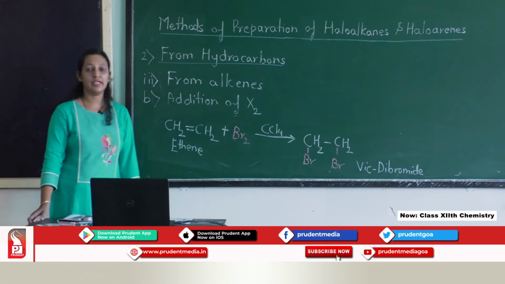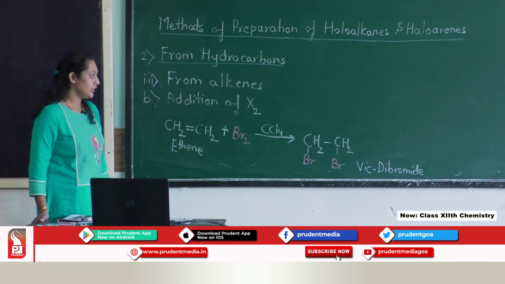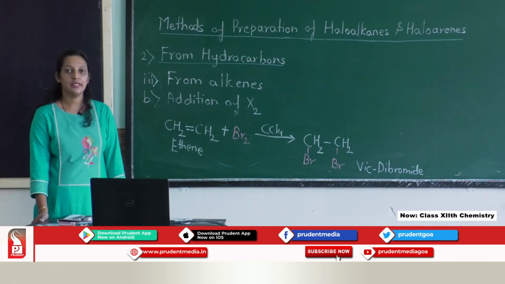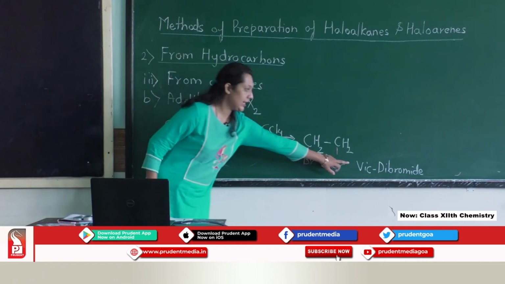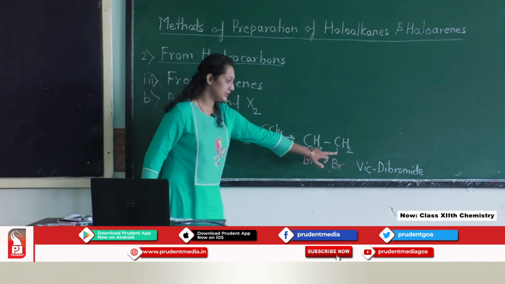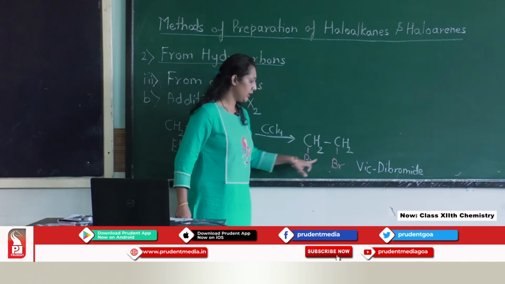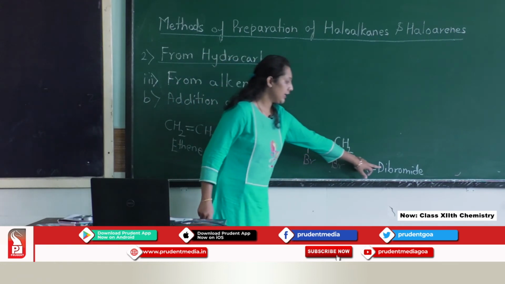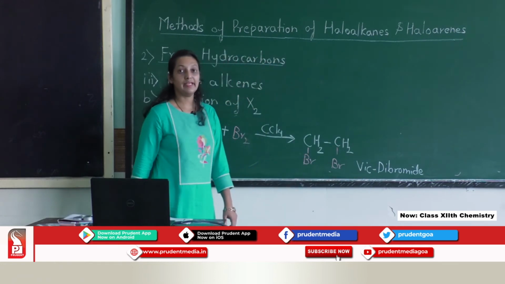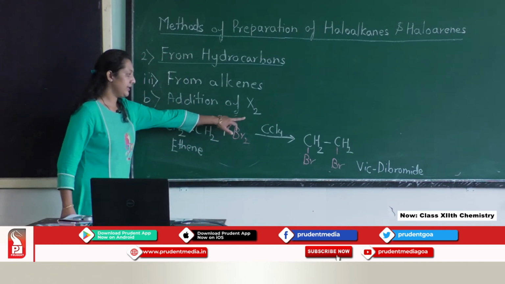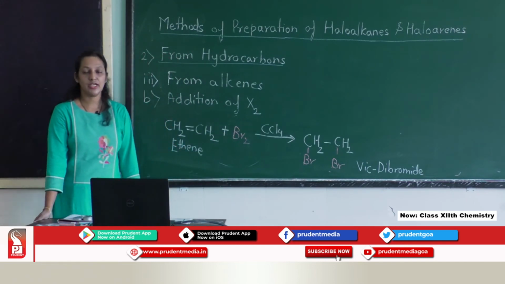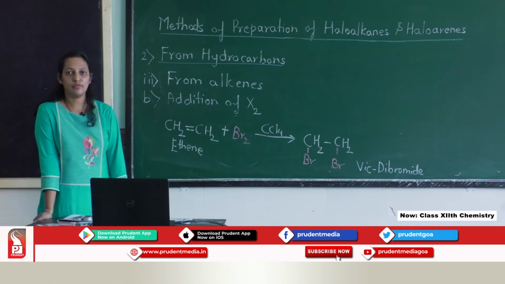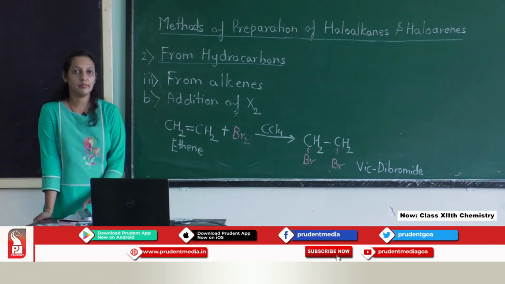Now, this is one of the important methods that is used for the detection of the double bond. Whatever the vicinal dibromide that is going to form, both the halogens are attached to different carbons. So, vicinal dibromide which is going to form, it will be colorless, and bromine when reacts with the CCl4, it discharges the brown color. So, this is one of the methods for detection of the double bond.